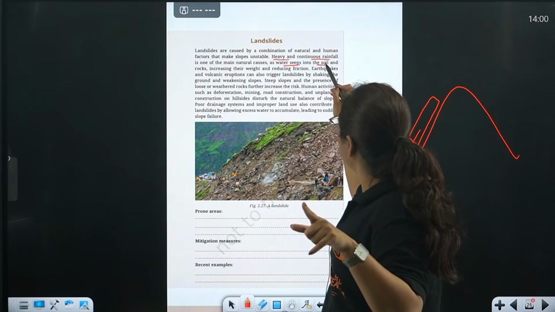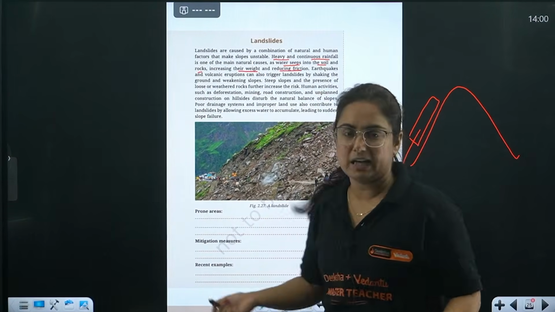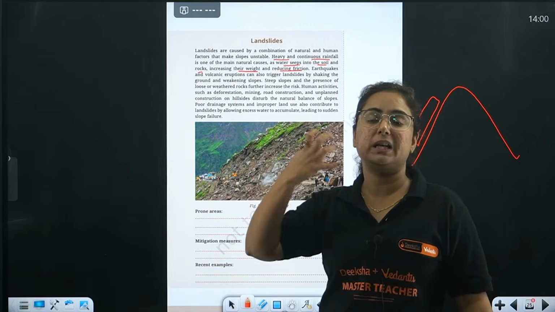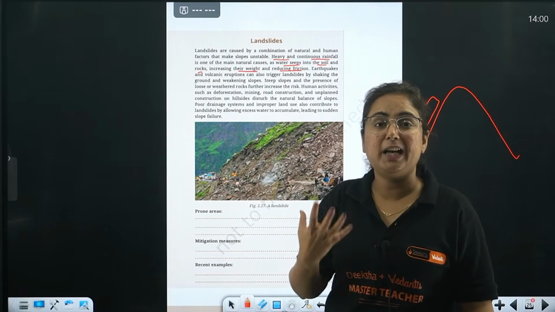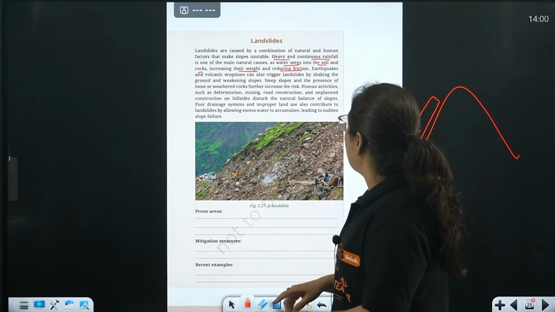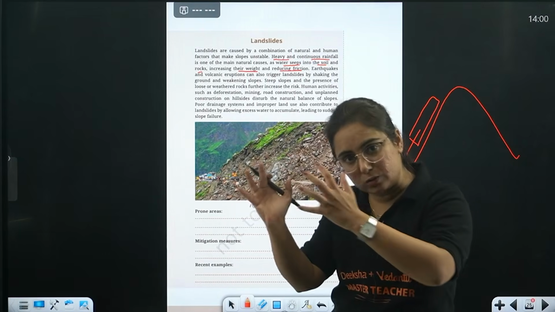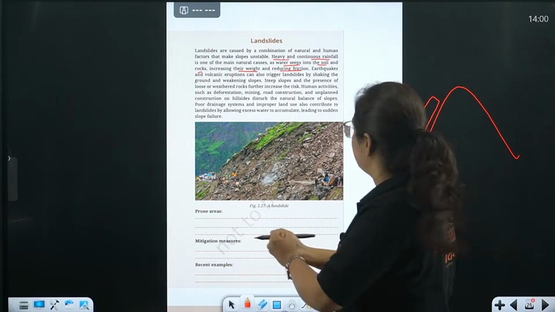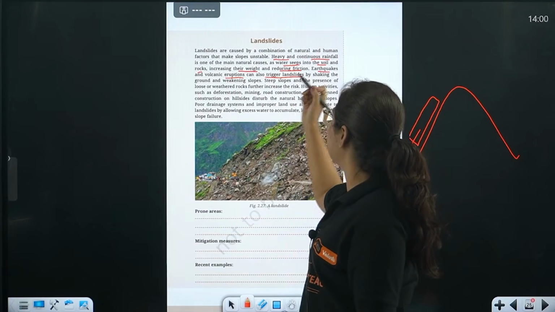Water seeps into the soil and rocks, increasing their weight and reducing friction. Again, what happens? When the soil has a lot of water in it, the weight of the soil will increase. That land area's weight will increase, and the friction will reduce, making it slide down rather than holding there itself. Okay? So earthquakes and volcanic eruptions can also trigger landslides.